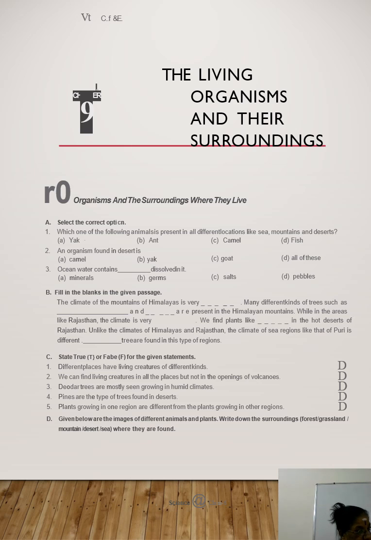Right? Then second one, an organism found in desert. An organism found in the desert is camel. Right? Then third one, ocean water contains salts dissolved in it. I hope you understand. Did you note it? So first answer B option, ant. Second A option, camel. Third C option, salt. I hope you understand.